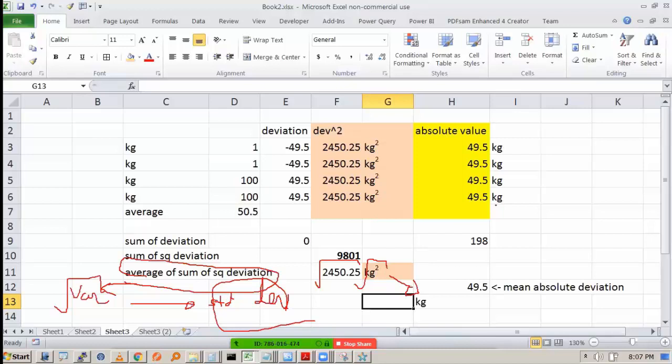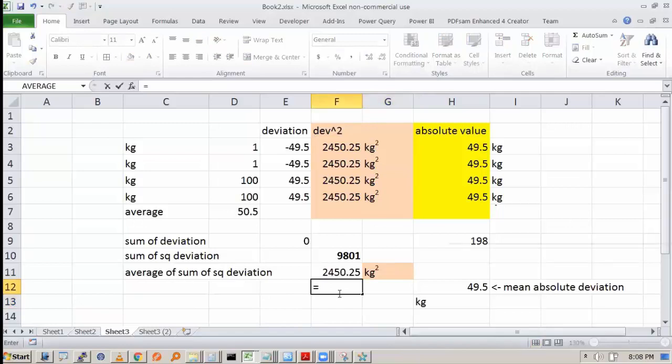Otherwise, variance is already there. What is the need of standard deviation? We need standard deviation so that we can bring it into the unit in which the data are there. So I can take the root of this. You can take the root like this, to the power 0.5, or you can take SQRT of this number. Please note that in this case, the numbers are such that the mean absolute deviation and the standard deviation are coming out the same.